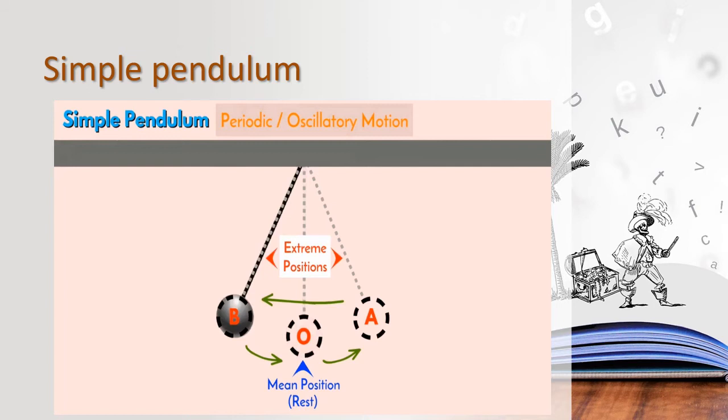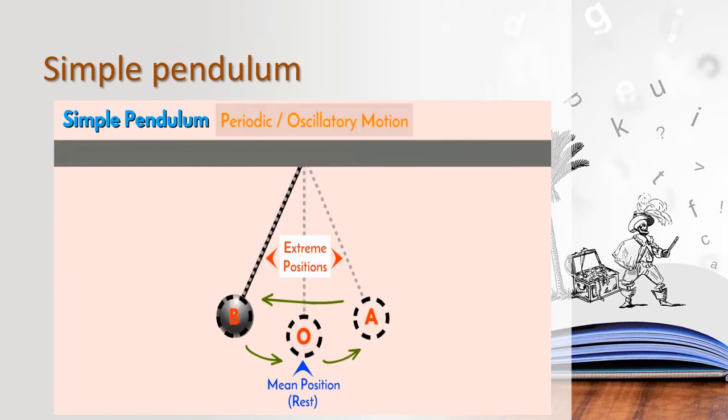And for that it takes time, is it? That is called the time period of the pendulum. Okay, for one oscillation, it takes some time, is it, children? We measure the time period by measuring the time required to complete one oscillation, from mean position to one extreme position, the next extreme position and back to the mean position. For that it takes some time. That is the time period of the pendulum.